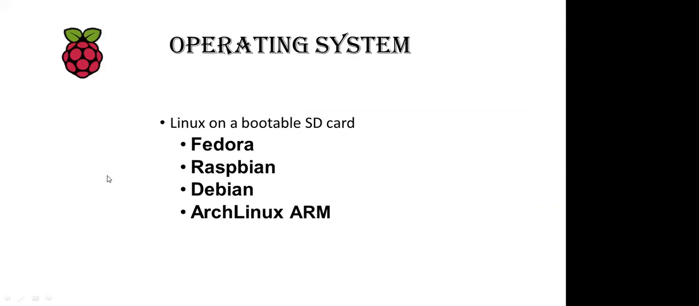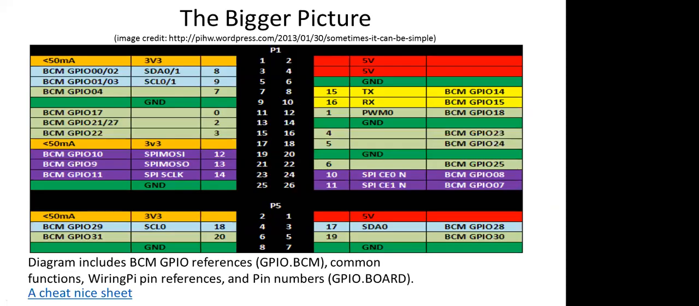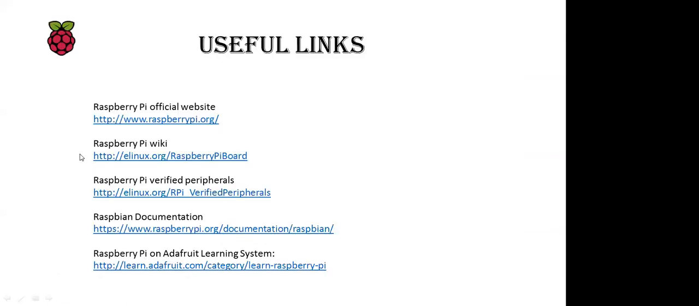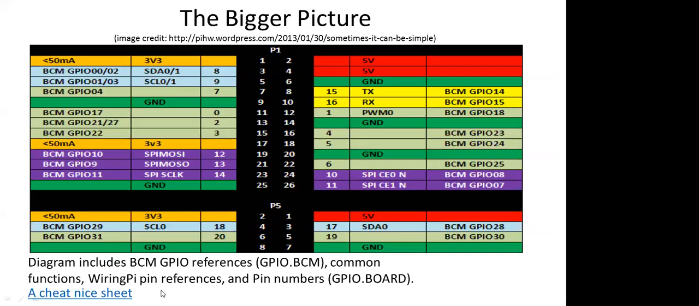If you are going to use it in your institution as a computer, you can use it, and you don't need to pay any license for that, and you will be able to run it. You will be able to perform all the tasks like Excel, Office, Word, everything. Programming also you can do. So this is a bigger picture of the GPIO pins. And these are some useful resources for Raspberry Pi.